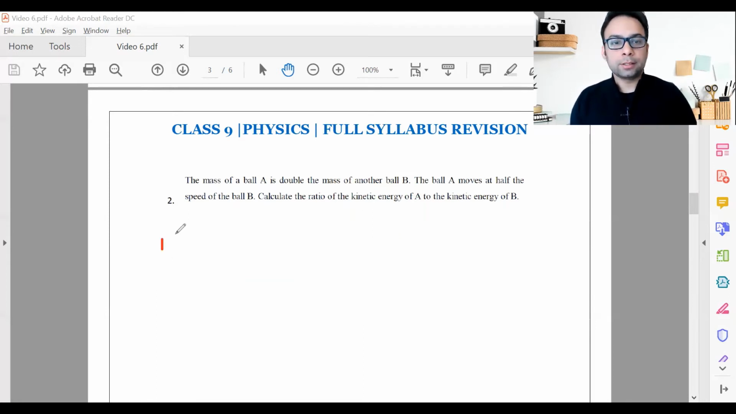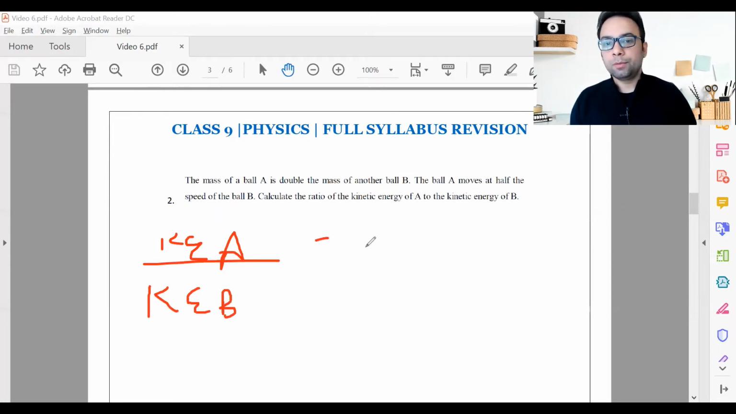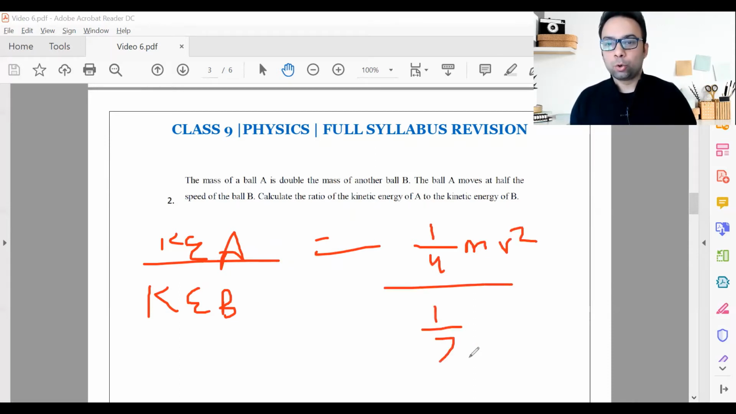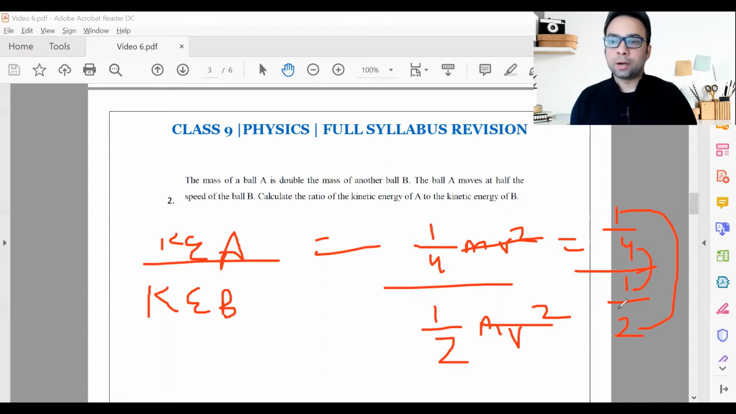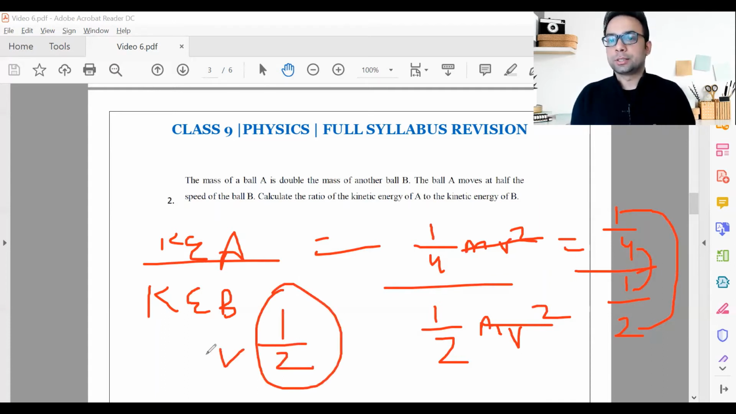Now let's calculate the kinetic energy ratios. Kinetic energy A upon kinetic energy B will be equals to 1 by 4 mv square whole divided by 1 by 2 mv square. Right? Common variables, they will cancel out. That was the purpose of assuming similar variables. Now, two rational numbers divided, again mathematics, 1 by 4 upon 1 by 2. 2 goes up, 4 goes down and gets multiplied with 1. That becomes 2 upon 4, and that gives you 1 by 2 as the ratio of their kinetic energy.